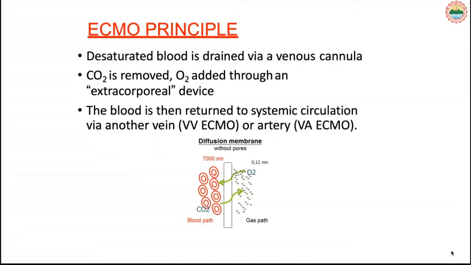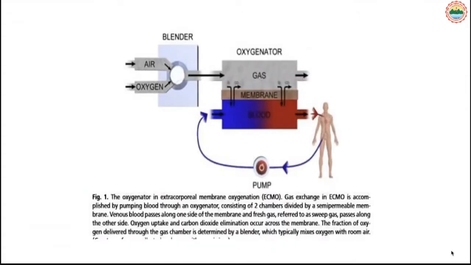The most commonly used ECMO is VV ECMO, that is veno-venous ECMO, and the second most common is veno-arterial ECMO, where the blood is drained from a vein and returned to an artery. If it is returned to the vein, it is known as veno-venous ECMO.